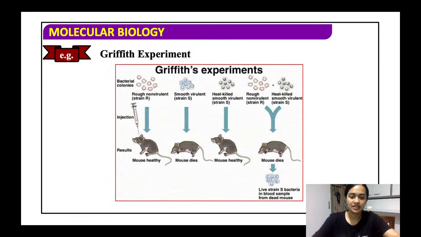This was the Griffith's experiment. So what did we see here? Let me summarize it again. We had a non-virulent R strain which resulted in a healthy mouse. The smooth virulent strain caused the mice to die. Then we took the heat killed.